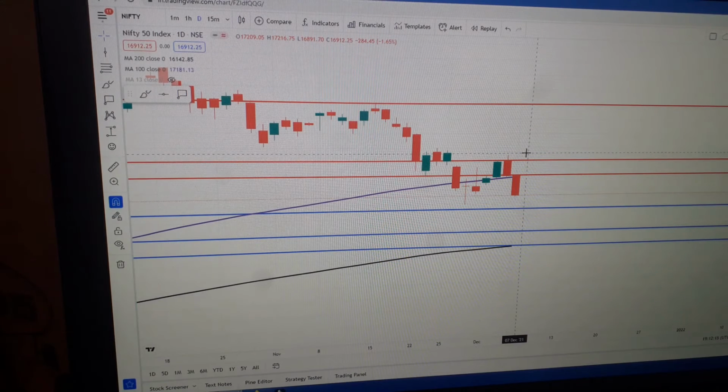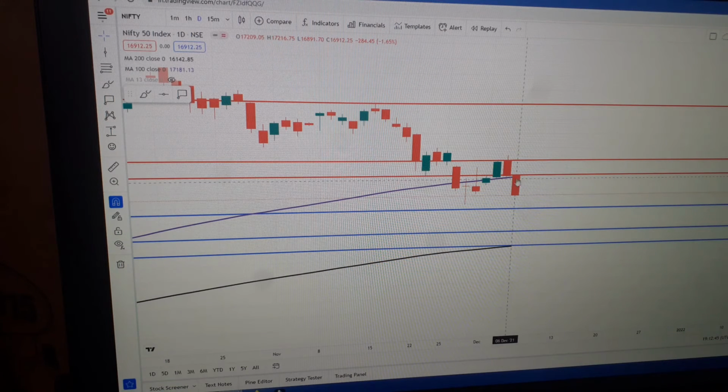The day started here and it closed here, so it was a very bearish candle. This line which I am showing you is a 100 moving average, which is around 17,170 level. It has crossed very comfortably and given a close below the 100-day moving average.